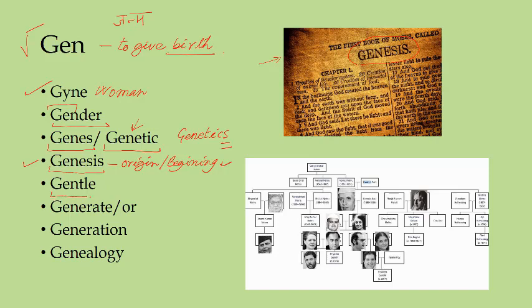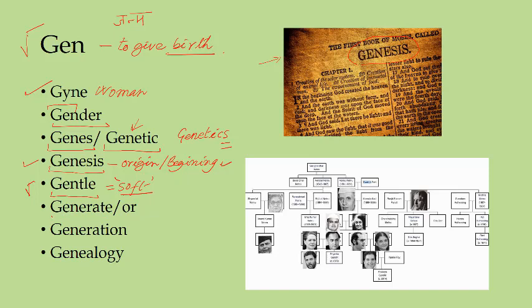Now you have this word gentle also. Gentle simply means something which is very soft, and now you can guess the root and how the meaning has come. If something is born, let's say a newborn baby, the newborn baby's skin is very soft. So you can call that baby gentle, or the baby having gentle skin. A newly bloomed flower is also gentle. So all the new things which are born, or fresh things, are pure and gentle.